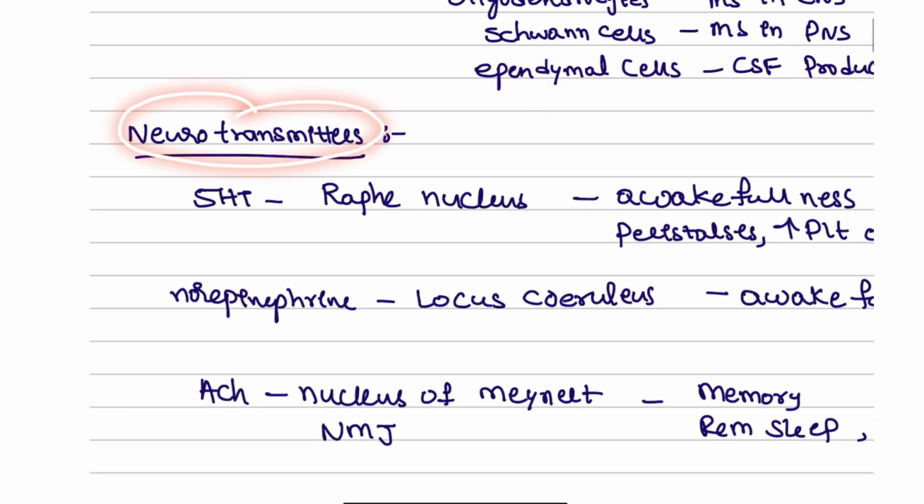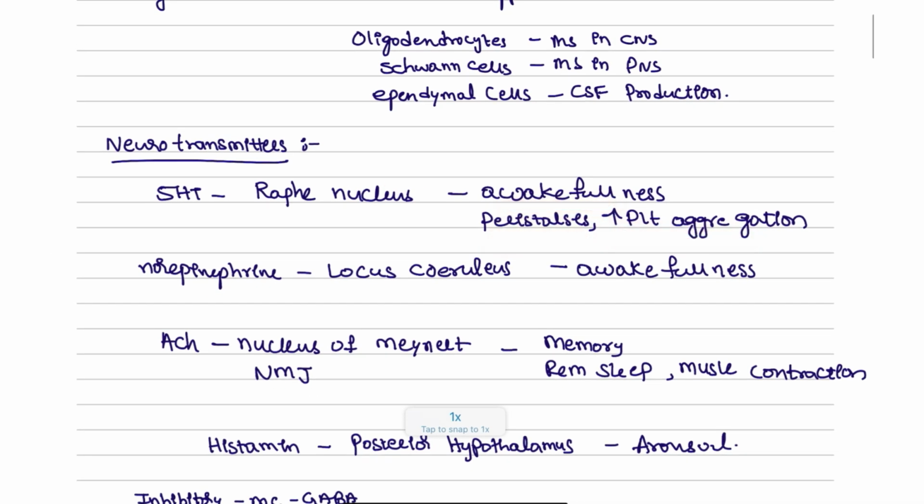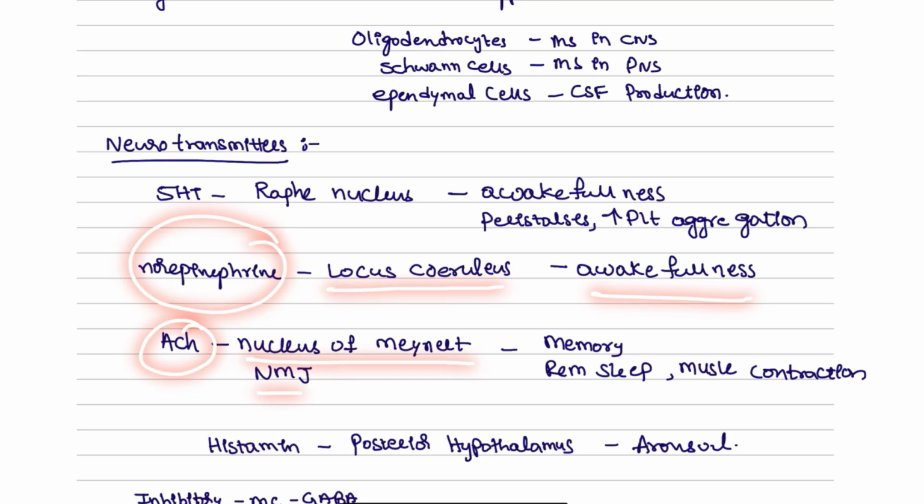And the neurotransmitters, we have the serotonin, which is present in the raphe nucleus. This is for wakefulness, peristalsis, and platelet aggregation. Norepinephrine is present in the locus coeruleus. Wakefulness is the property. Acetylcholine is present in the nucleus basalis of Meynert, and it is also present in the neuromuscular junction for the memory, REM sleep, and also muscle contraction.